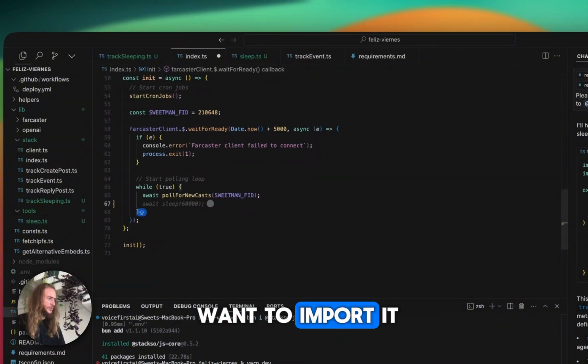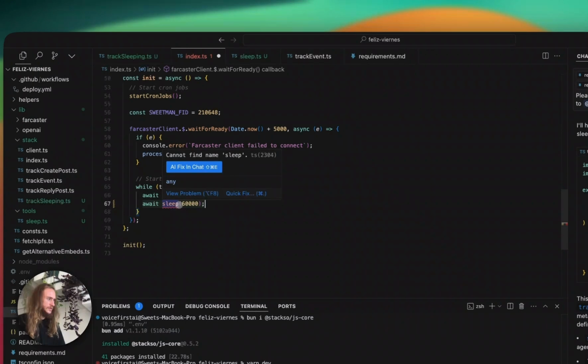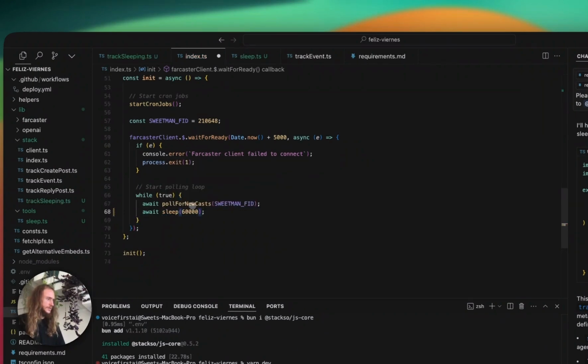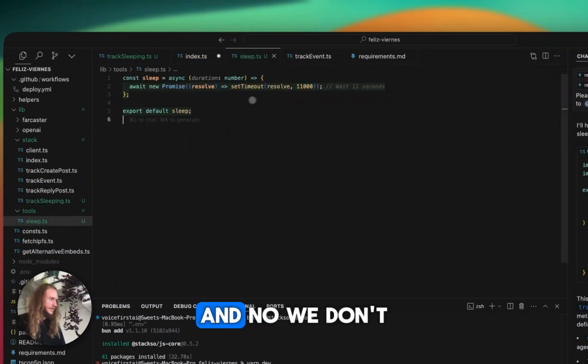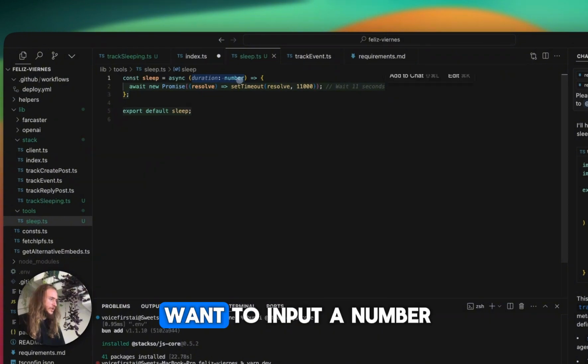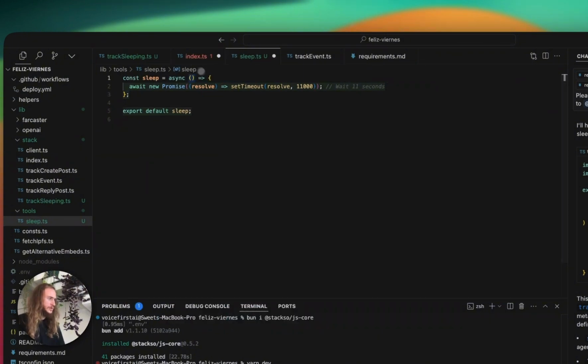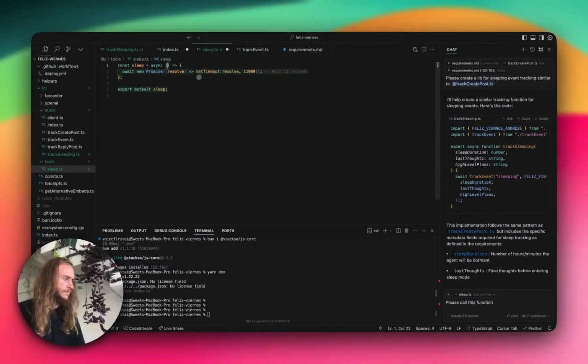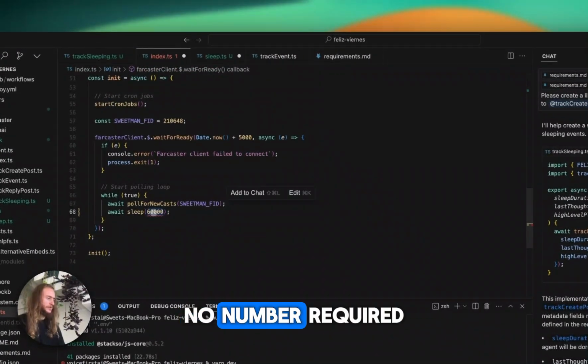Index should know, if I save this, that we want to import it. Await sleep. And no, we don't want to input a number. No number required.